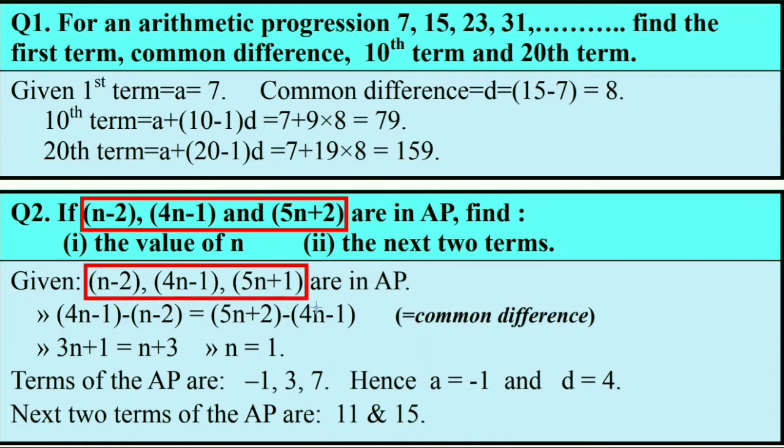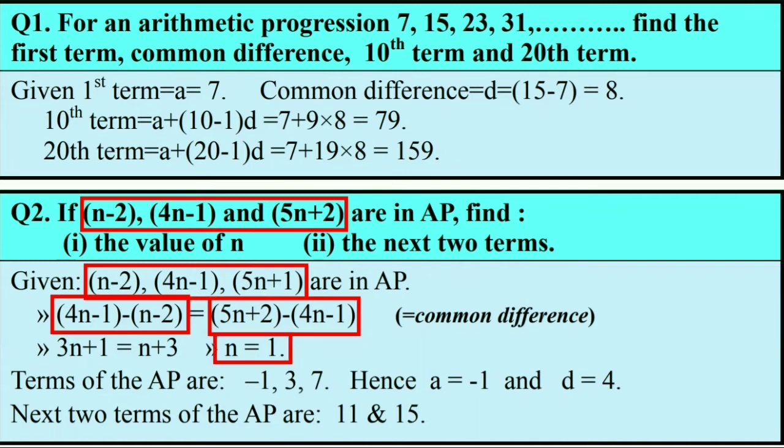According to the question, these three numbers are in AP, and the second line says 4n minus 1 minus n minus 2 is equal to 5n plus 2 minus 4n minus 1. These two expressions at the left hand side and the right hand side represent common difference. Hence, these two are equal. And then we simplify the equation and find the value of n, and n comes 1.